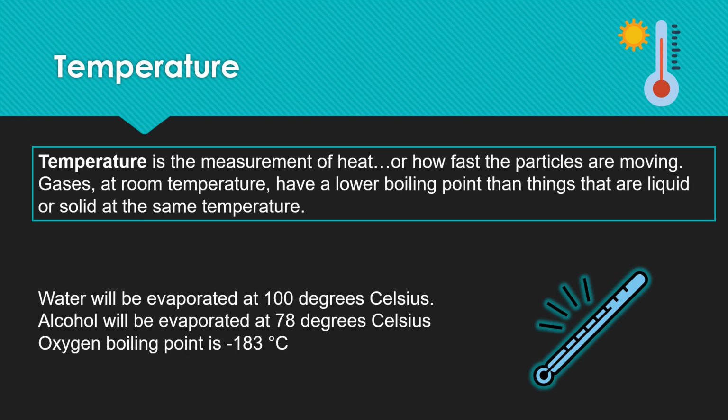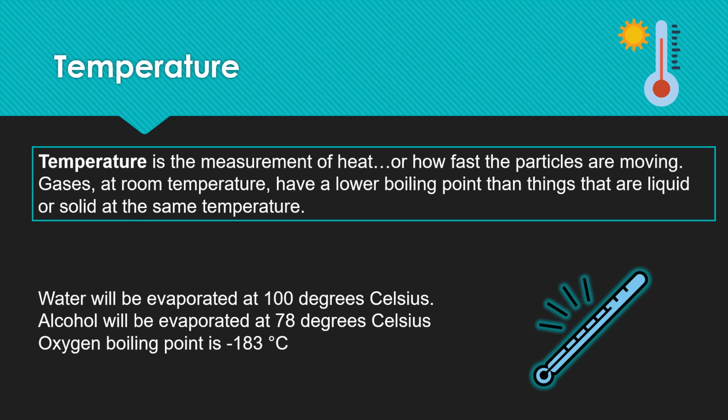And in alcohol, that value is 78. Therefore, above 78 degrees Celsius, alcohol can exist as a pure gas. However, oxygen has a very low boiling point, around minus 183 Celsius.